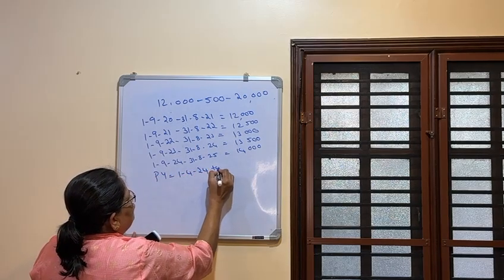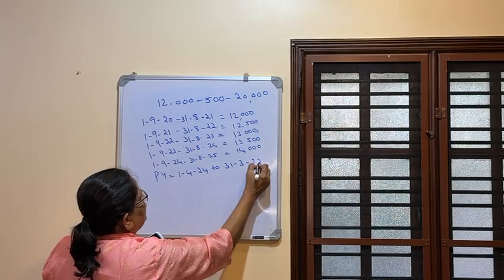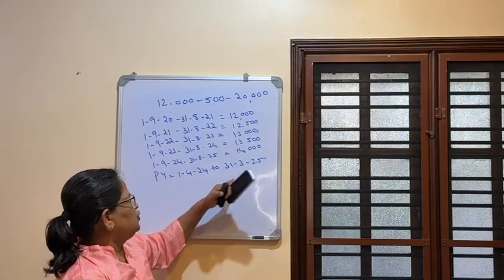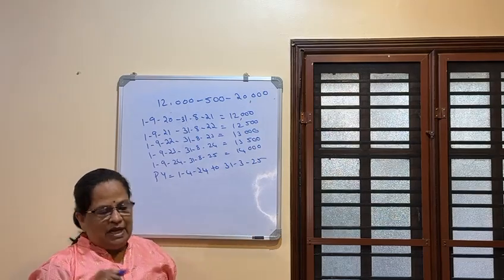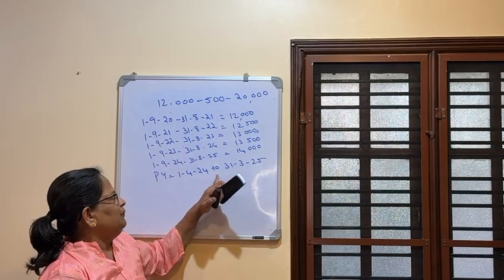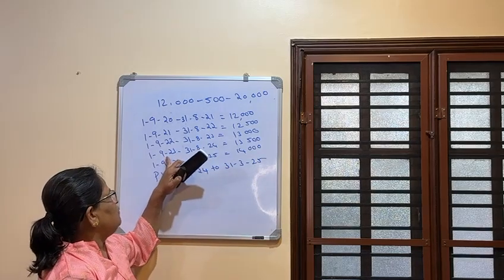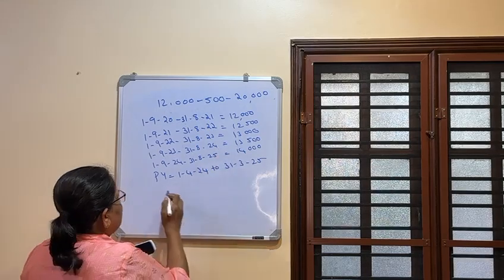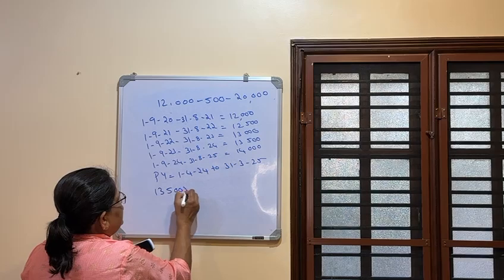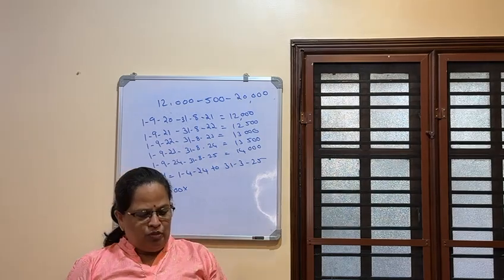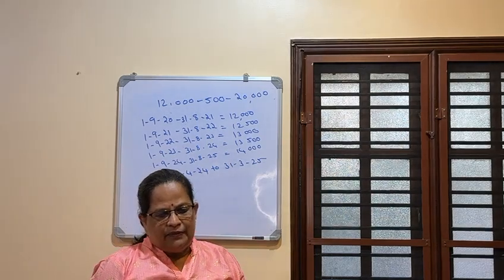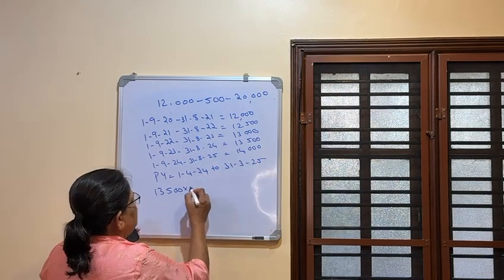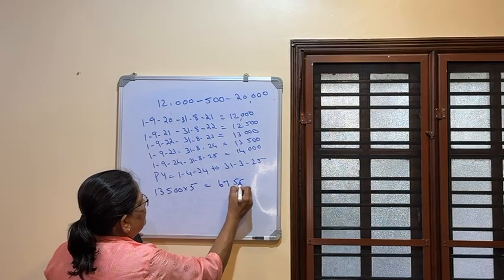1/4/24 to 31/3/25. Now this is the question. What is the salary? April 1st 24 to March 31st. This is your previous year. Now salary from 1/4/24 to 31/8/24 is 13,500. So 13,500 into how many months? April, May, June, July, August, 5 months. That is into 5, 67,500.